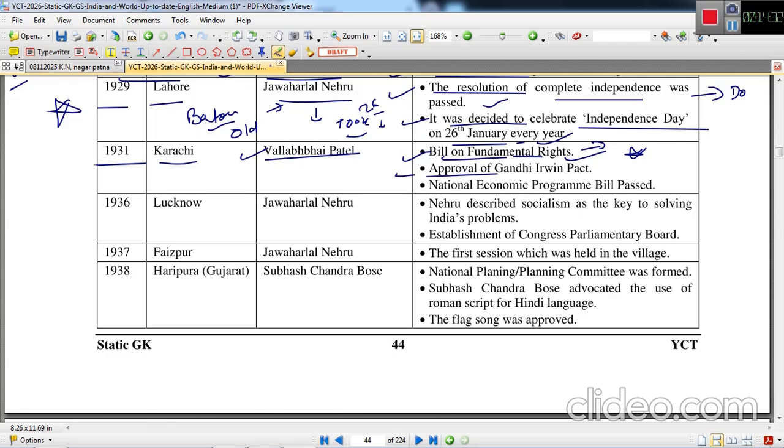Next is approval of Gandhi Irwin Pact, which was regarding Congress participation in the Roundtable Conference. And next was National Economic Program Bill. This was also passed.